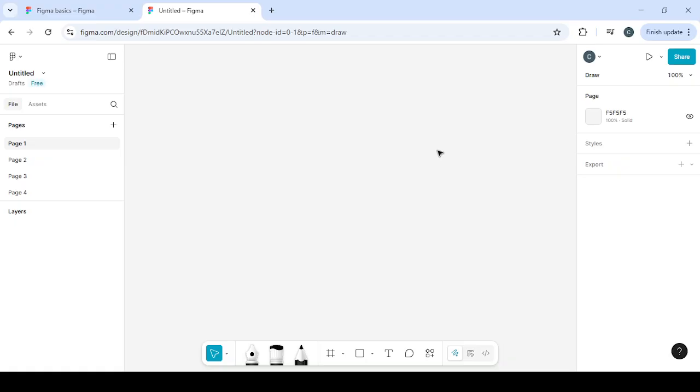Let's dive right in. First, we're going to start by creating a text box at the very bottom of your frame. Now, why at the bottom? Positioning the page number here is traditional and keeps it out of the way of your main content, while still being visible enough for easy navigation.